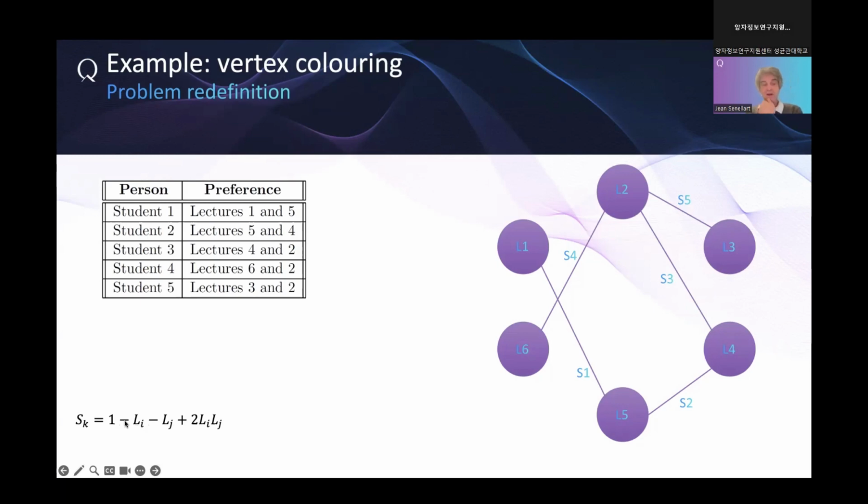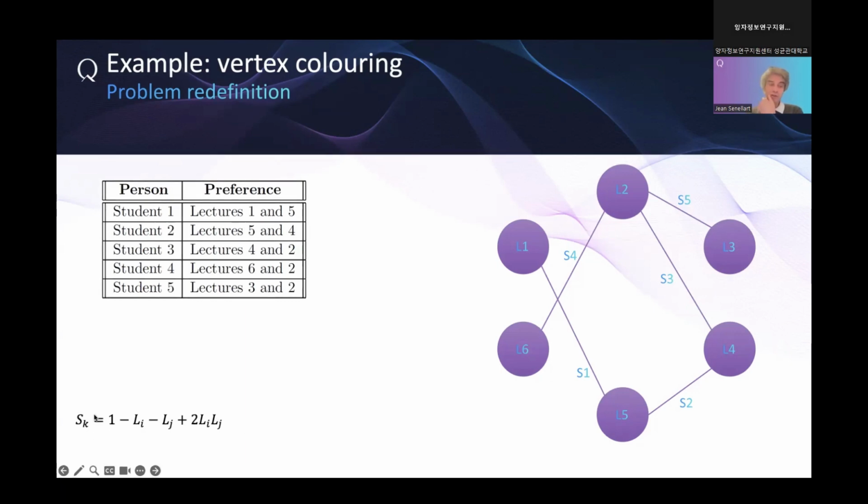But if Li and Lj are different, 0 and 1, then the value of that will be 0. So what is interesting here is that this formula is minimal if Li and Lj have a different value, so are either on Monday or on Tuesday. So this defines the preference of a user.